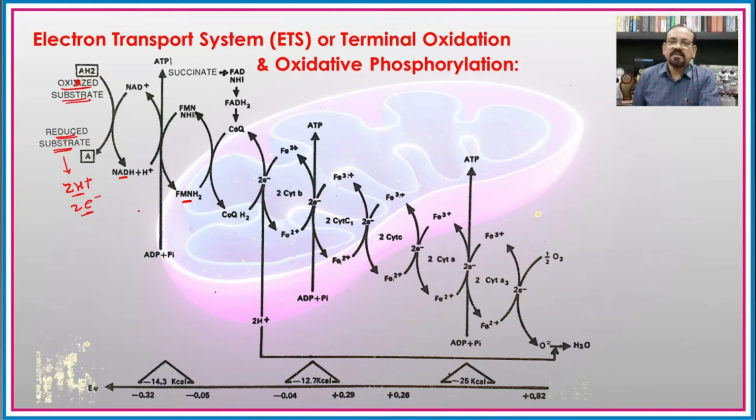But if we see this process here, the NAD, then FAD and coenzyme Q or the ubiquinone, these are the proton carriers, while the cytochrome B, cytochrome C, cytochrome C1, A and A3 are not proton carriers.